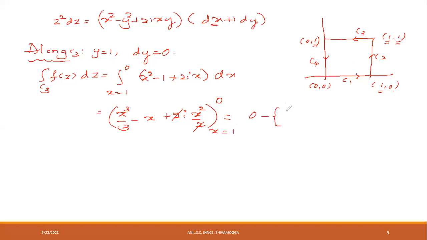You get 1 by 3 minus 1 plus i. This is equal to minus of 1 by 3 minus 1 plus i, which is minus of minus 2 by 3 plus i. This is equal to plus 2 by 3 minus i. This is the integral along C3.